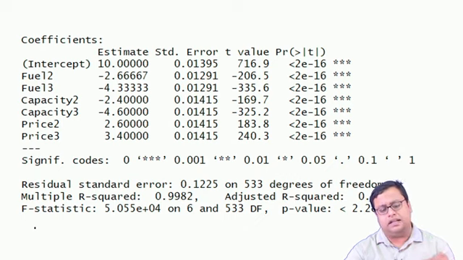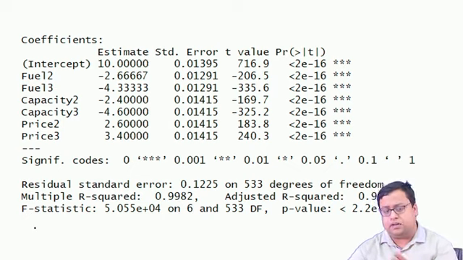If fuel 1 is diesel, if you remember diesel, petrol and CNG, then in comparison to diesel, petrol is preferred less, minus 0.266, but the least preferred one is CNG, which is minus 4.33.